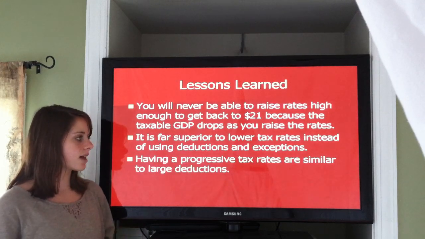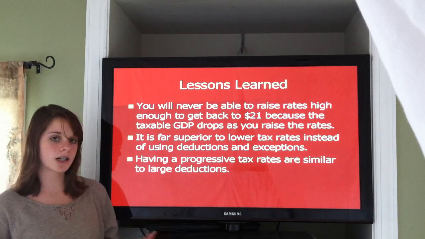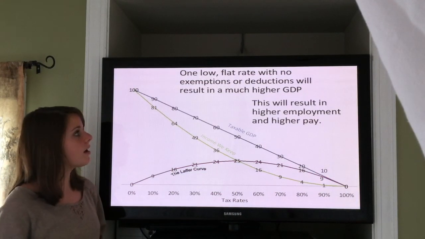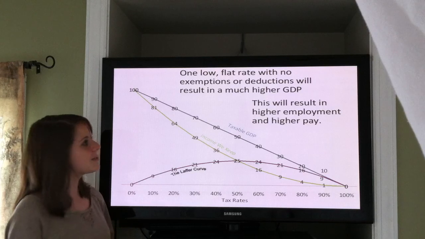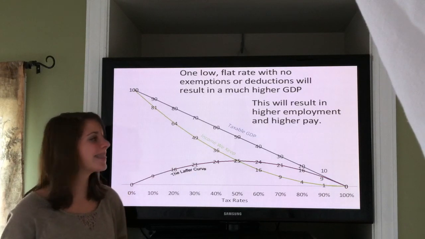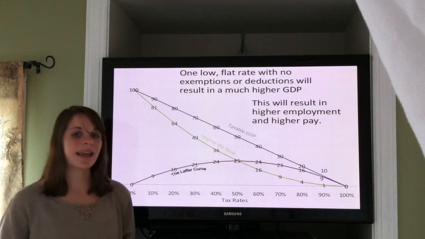Having progressive tax rates is similar to large deductions. One low flat rate with no exemptions or deductions will result in a much higher GDP. This will result in higher employment and higher pay.